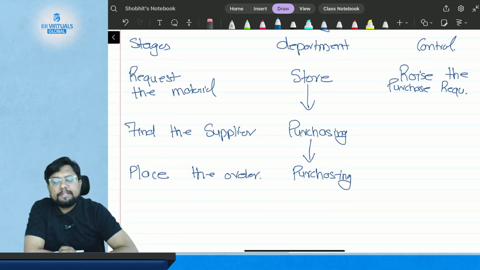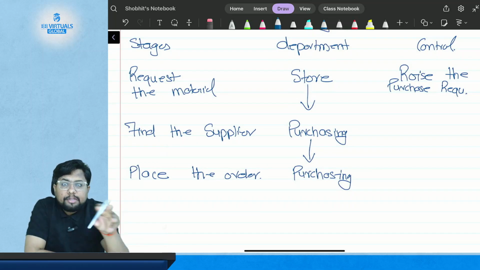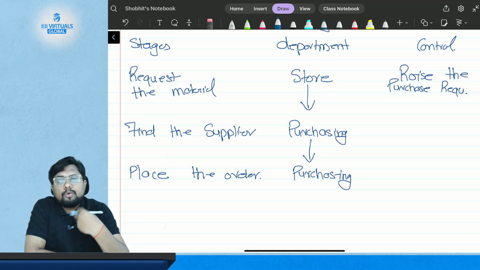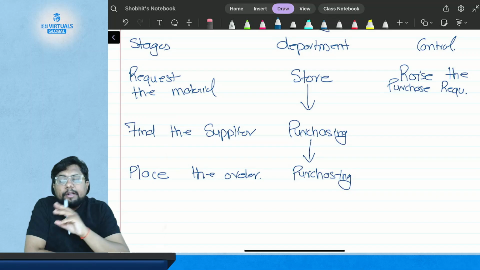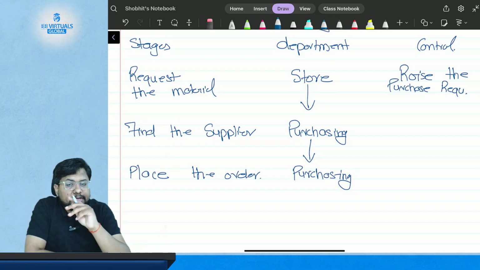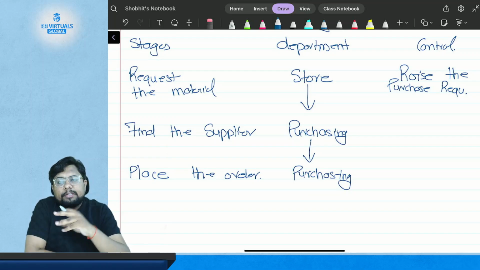It is not the duty or responsibility of the purchase department to receive the goods. Just listen carefully: their only responsibility is to find the supplier, place the order and purchase the goods. They are nowhere involved in receiving the goods.